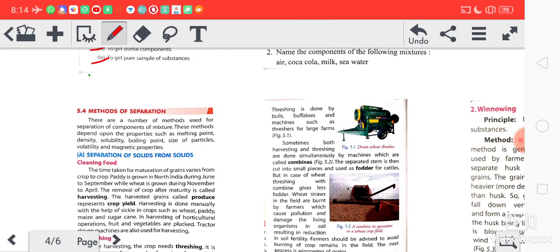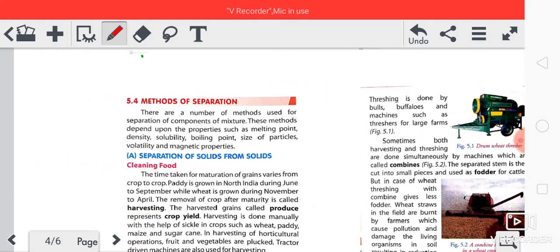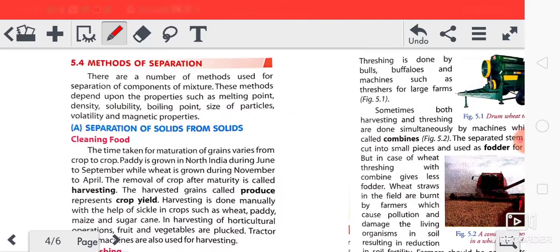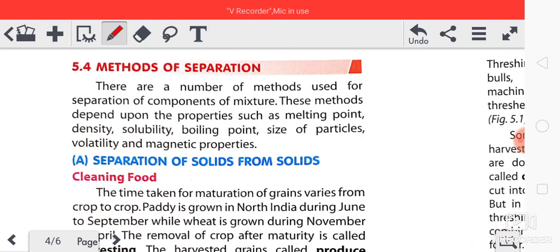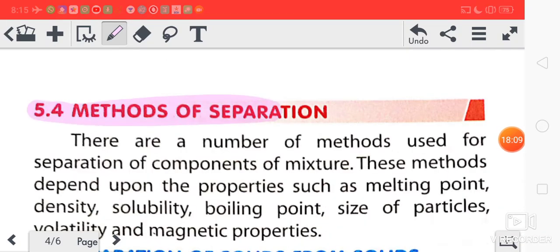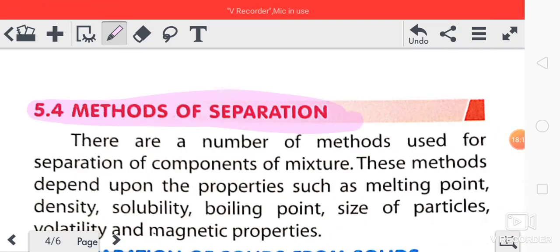Now, methods of separation. How can we separate the mixture? Everything we cannot separate with the same process. Methods of separation: how will we separate different things?